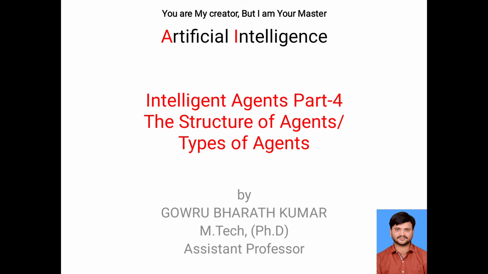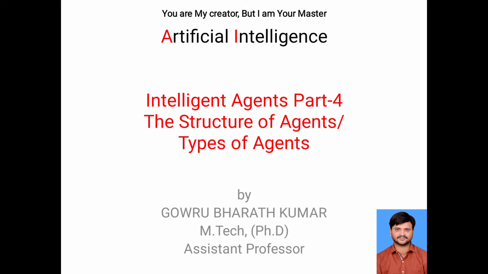The first part is related to agents versus environments. The second part is related to good behavior, in which we discussed the concept of rationality. In the third, we covered the nature of environments, in which we discussed 8 properties, the examples of those properties, and the differences between them. Already we have covered those. If you want, please go through the previous session videos.